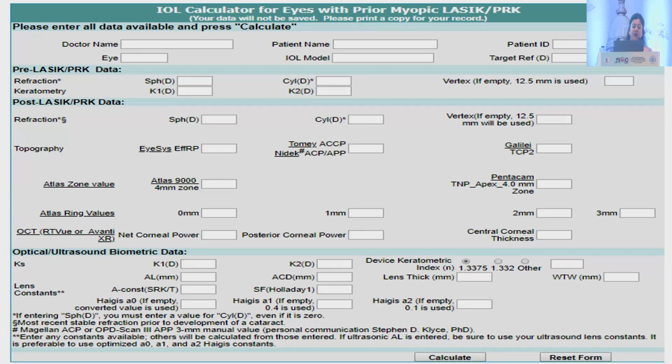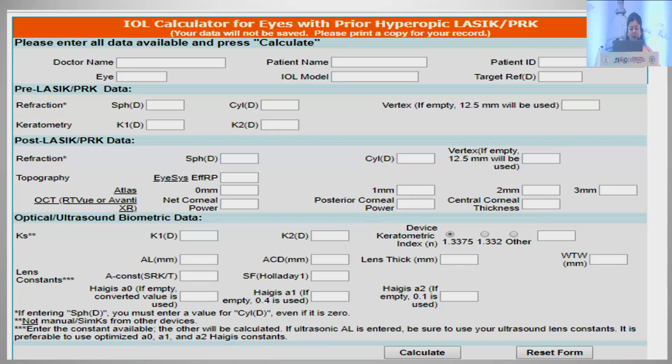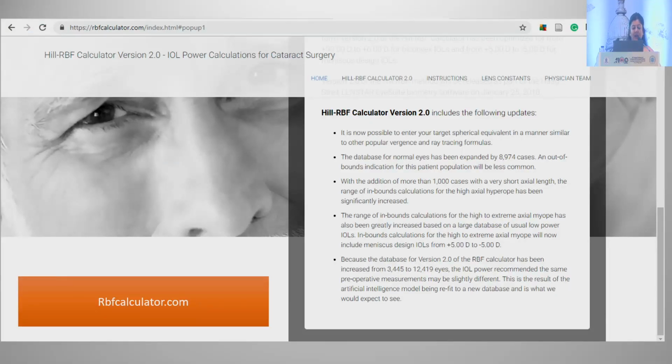This is the web page used for IOL calculation for eyes with prior myopic LASIK or PRK. You can get it online. Then we have Hill RBF calculator version 2. Again, it is available online.